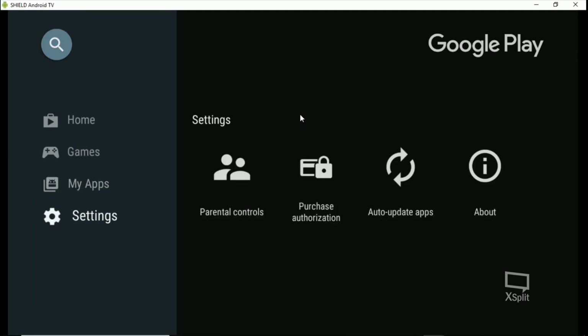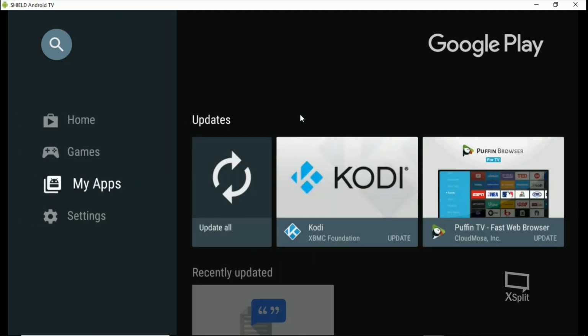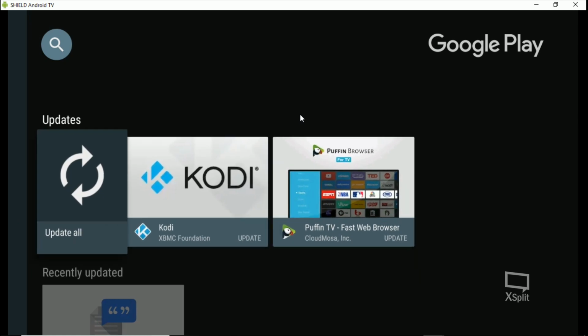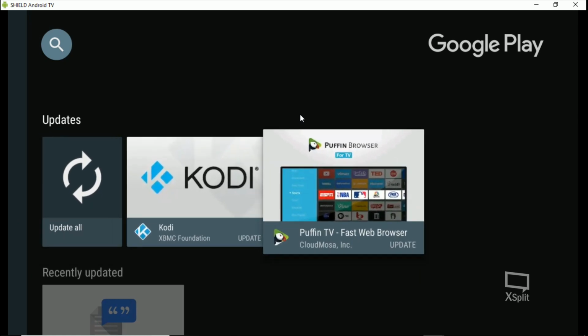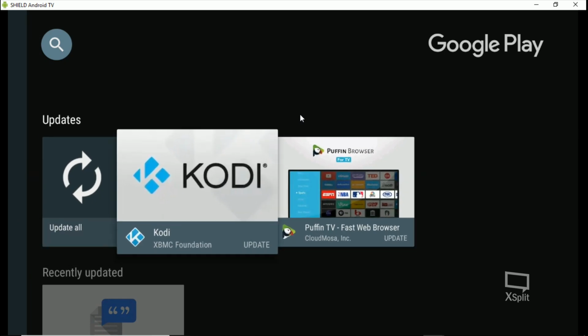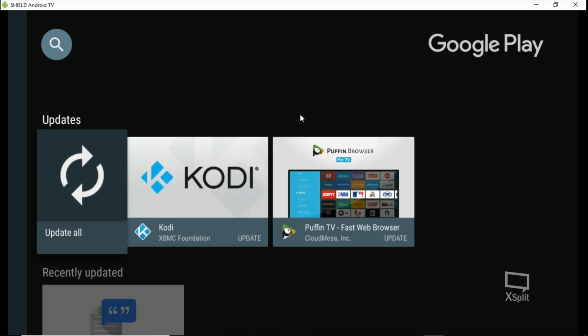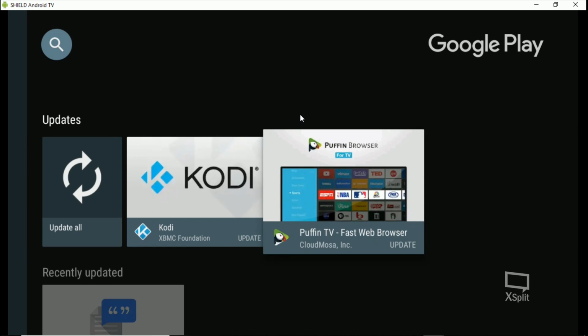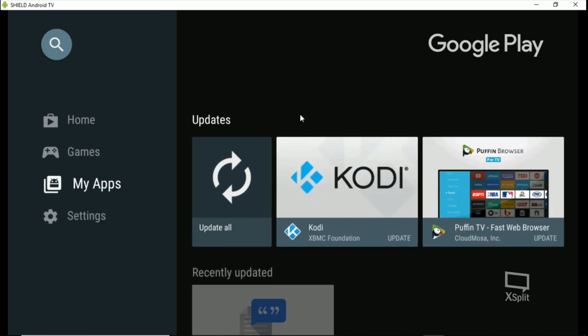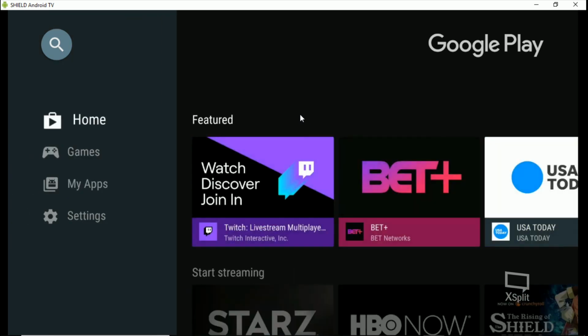But just remember, when you shut off the auto updates, you'll have to come back in here, go to My Apps, and then see what updates are available. But until they fix that Puffin TV, I would just keep the one that I have in my Filelinked. And if it updates on accident, just uninstall it and go back to my Filelinked, and you're good to go.